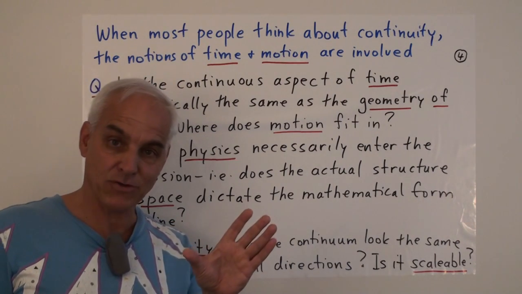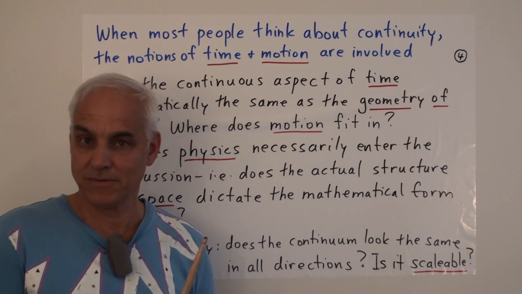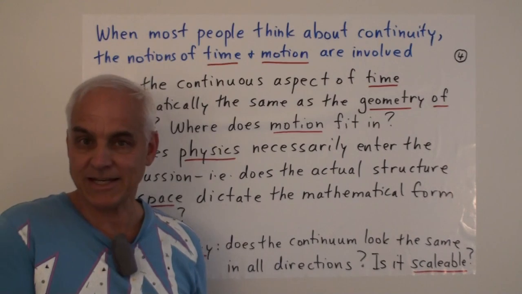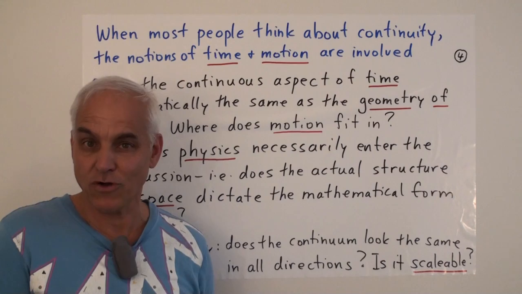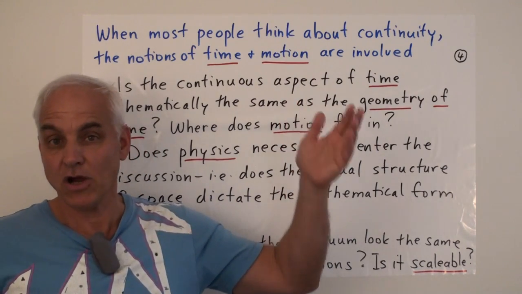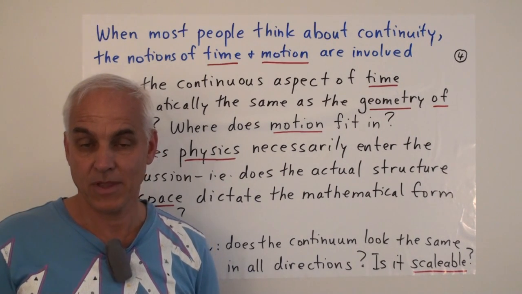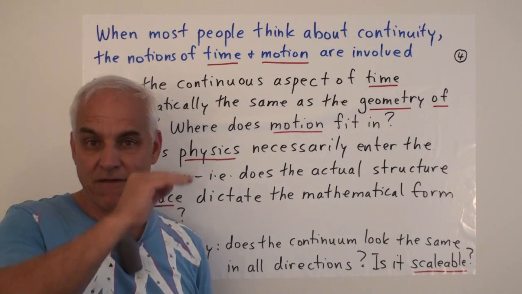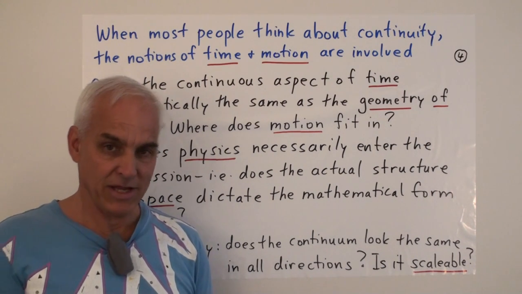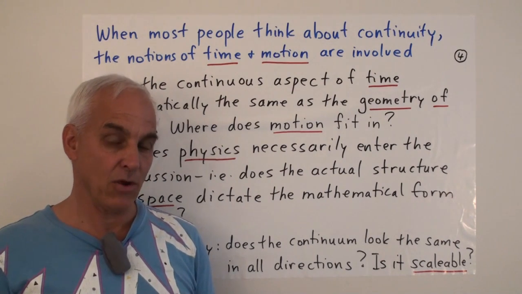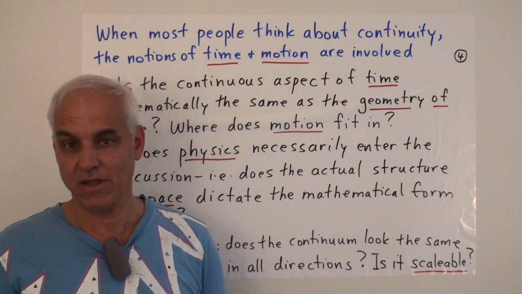If you blow up by a factor of 10 or reduce by a factor of 10, then typically what you're seeing looks quite different. There are probably roughly about 60 orders of magnitude between the very smallest things that we can observe at the Planck scale and the very largest scales that our telescopes can get at in the universe. And every time we go up by a factor of 10, things look different. So there's certainly a non-homogeneity as far as scaling goes when we actually think about the physical world, the physical space that we're living in.